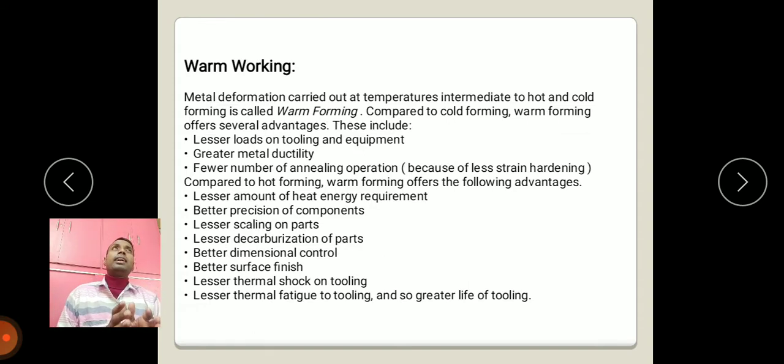Warm working. This is the process in between cold working and hot working. Metal deformation carried out at temperatures intermediate between hot and cold forming is called warm forming. What are the advantages? Lesser load on tooling, greater metal ductility, fewer annealing operations, lesser heat energy requirement, better precision, lesser scaling, lesser decarburization, better dimensional control, better surface finish, lesser thermal shocks, lesser thermal fatigue to tooling, so greater life of tooling also, etc.